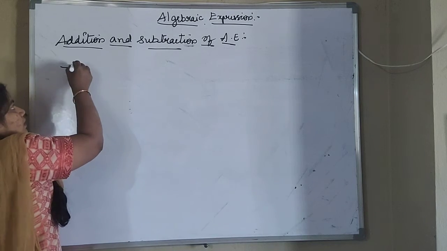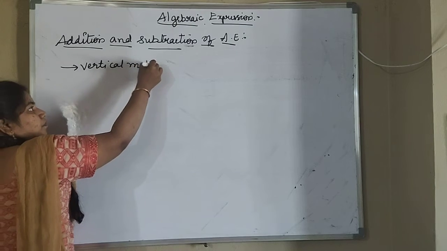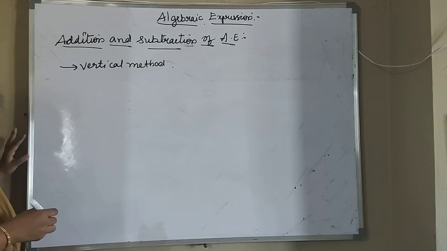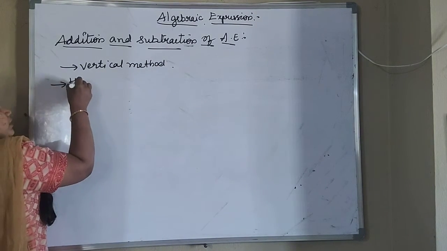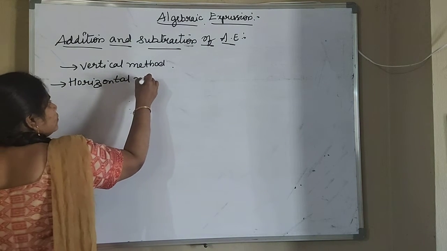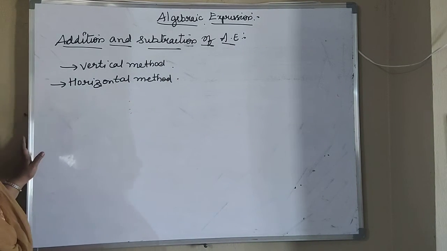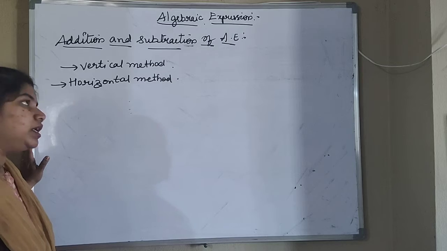The first one is the vertical method, and we can also do it in the horizontal method. So we have 2 methods: one is the vertical method and the second is the horizontal method.